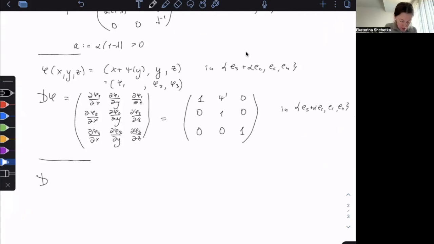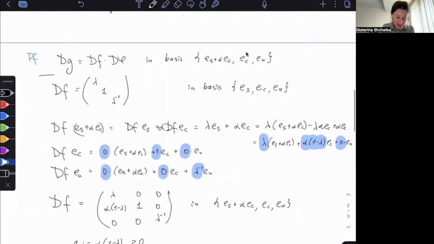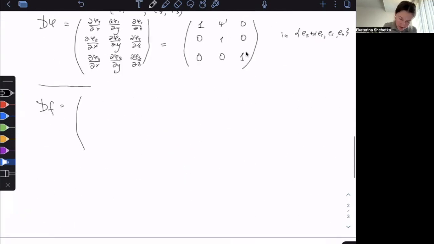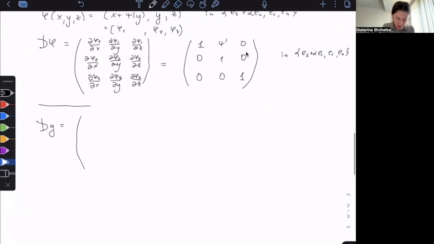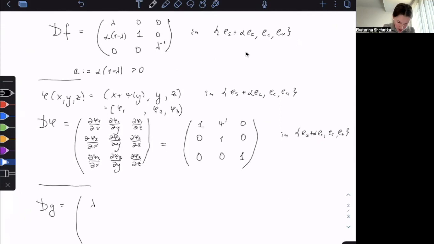Okay, so now we take df and multiply with d phi to get dg. So we're going to multiply the df matrix, lambda, A, 1, 0, 0, lambda inverse, by this one: 1, psi prime, 0, 0, 1, 0, 0, 0, 1.